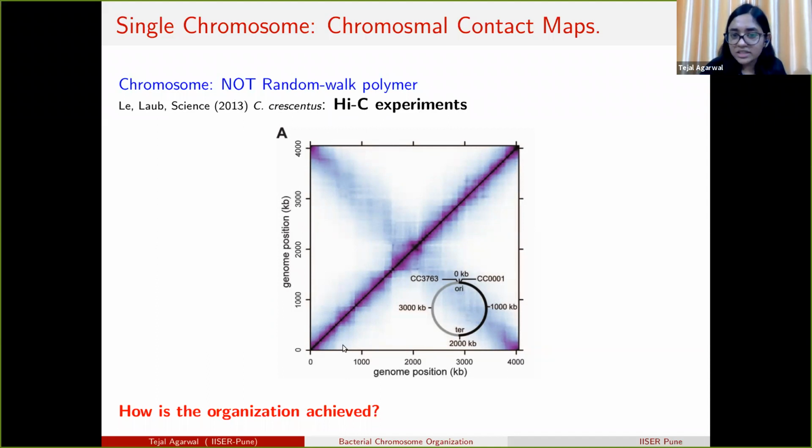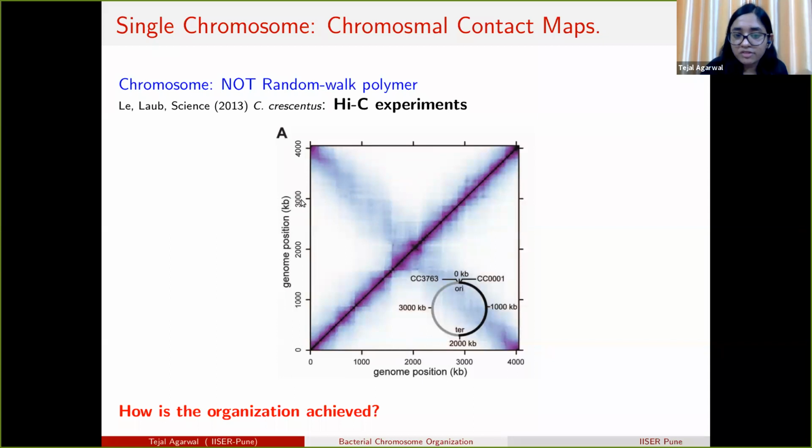This is the Hi-C contact map, like I showed before, but this is for the bacterium C. crescentus. Here the x-axis and y-axis represent different chromosome segments, and the color shows the probability of these to be in close contact with each other.